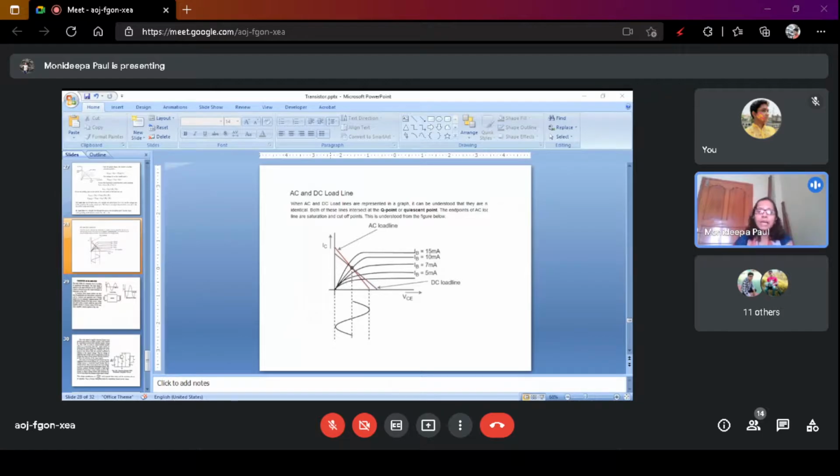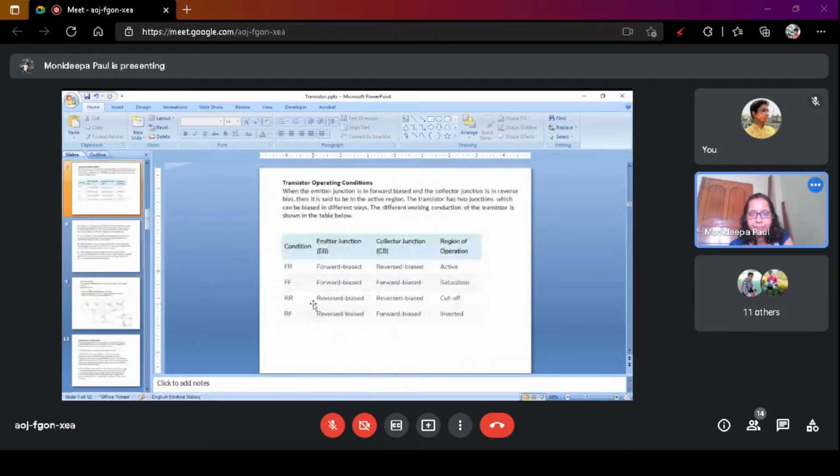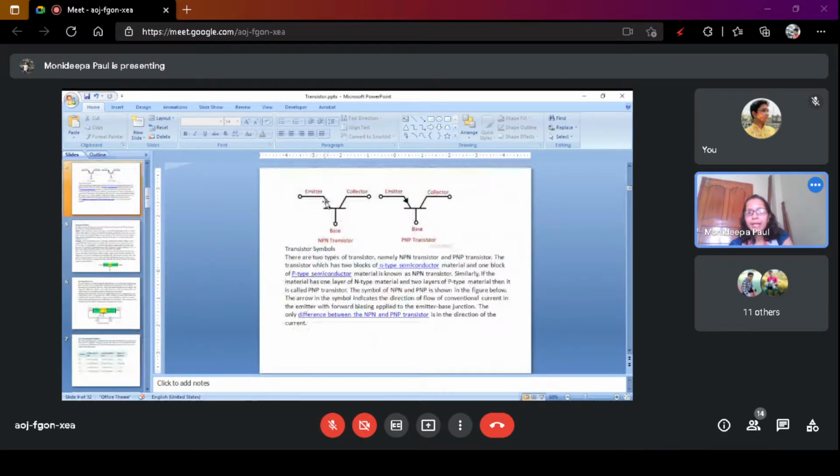This indicates the direction of the current. This is the emitter, this is the base, and this is the collector. This is the symbol of an NPN transistor. In case of a PNP transistor, the majority carrier is hole and the direction of the current is inside. This is the collector, this is the base, so this is the PNP transistor. Okay.